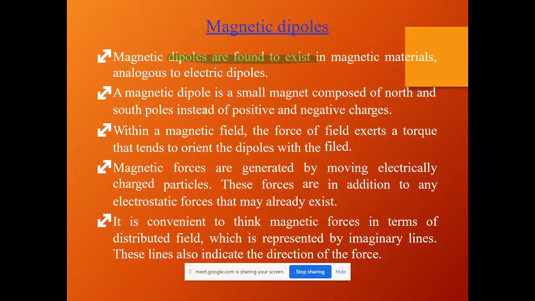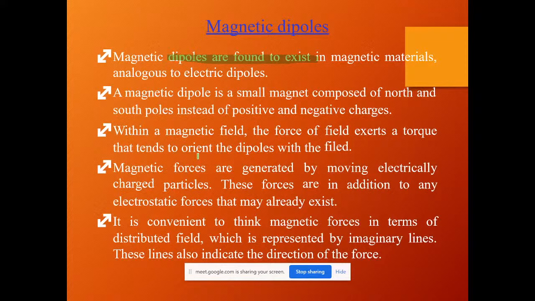A magnetic dipole is a small magnet which is composed of two directions, north and south. In electrical language, we see two terminals, positive and negative. But in magnetic behavior, we discuss the complete concept in terms of north and south poles. Here the energy exertion or magnetic force, all the things are explained in terms of north and south poles.